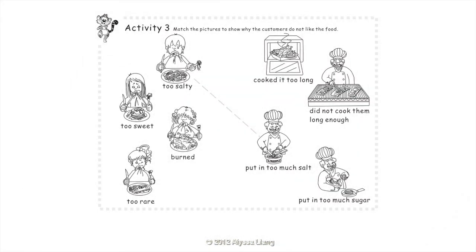Activity 3. Match the pictures to show why the customers do not like the food. The spaghetti is too salty because Larry put in too much salt. The pancakes are too sweet because Larry put in too much sugar. The roast chicken is burned because Larry cooked it too long. The ribs are too rare because Larry did not cook them long enough.